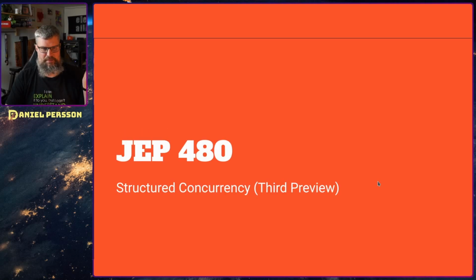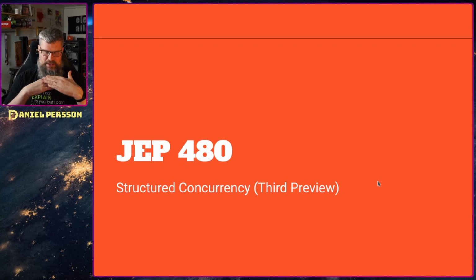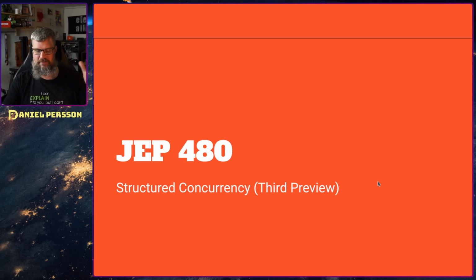Next up, we have JEP 480, structured concurrency. This is the third preview. I've talked about it a lot. It's pretty much when you have one thing that you want to run and then you want to run another thing at the same time, but both results are required in order to actually return a value.